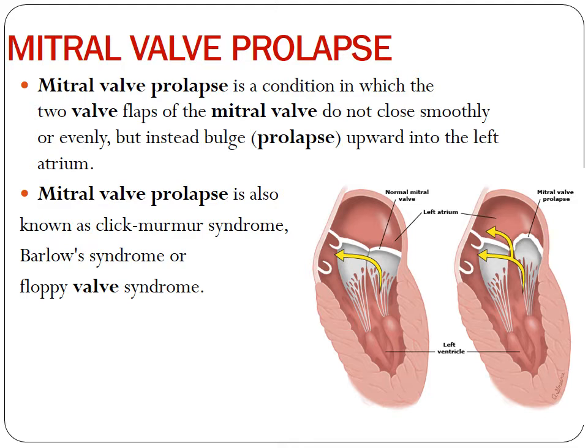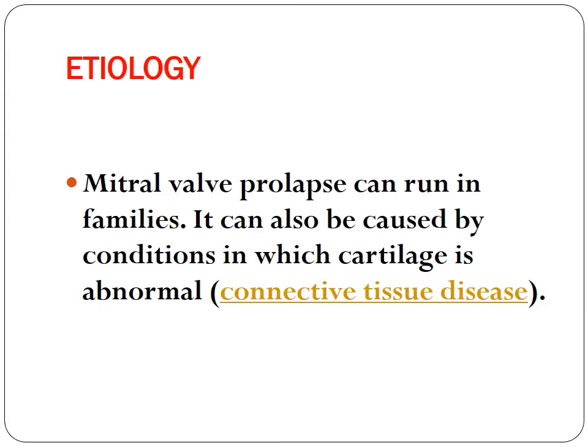So that is what I was telling you to begin with. These valves tend to be floppy and saggy, and they tend to bulge, and eventually they are not going to function effectively. They are not in a position to control the appropriate amount of blood flow from one chamber to the other. So this is the condition of the mitral valve. What are the causes for this? It can be caused by abnormal cartilage, and connective tissue diseases are also one of the most important causes for this.